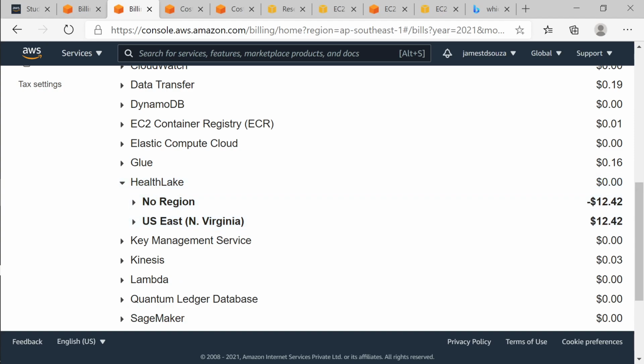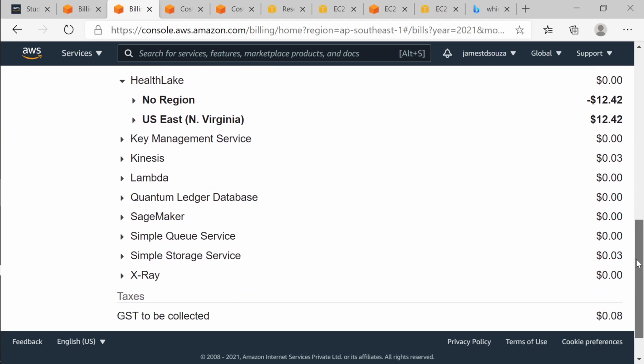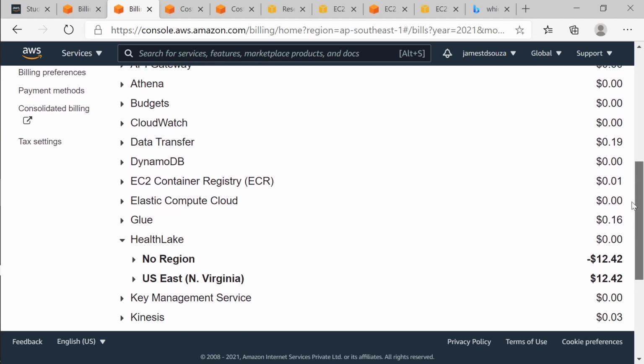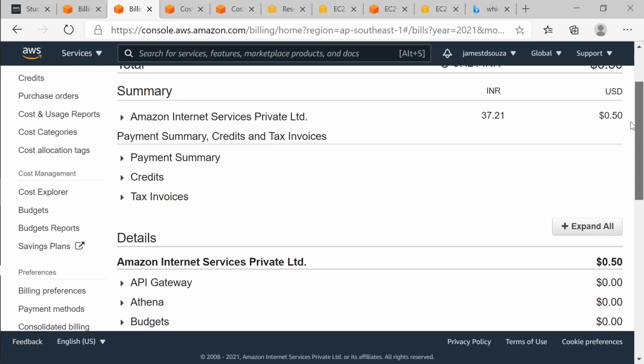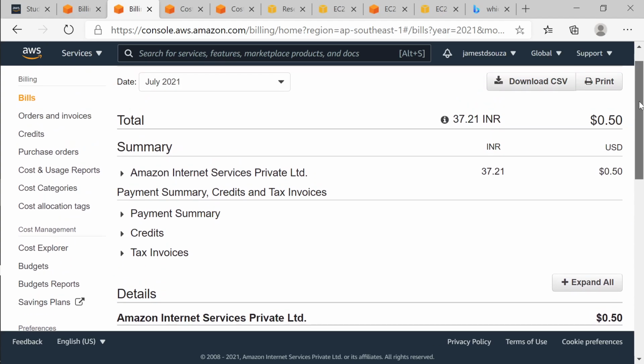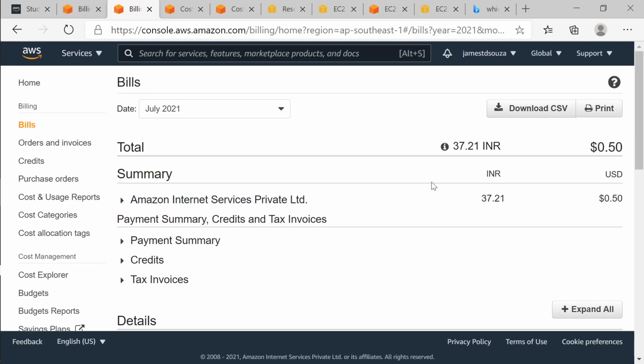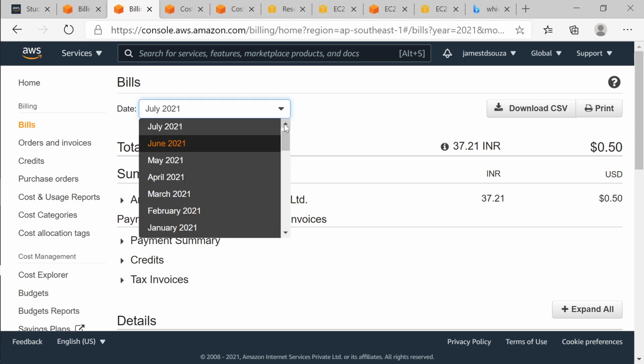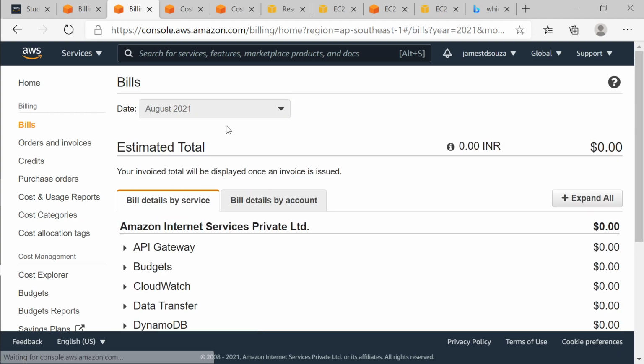You see, minus, I was charged $12, then they minused it, and so they did a lot of waiving for me, and that way I was able to save myself from paying the bills, because I didn't know a lot of things, like I didn't know the stopped machine would be costing so much. I just didn't know this.